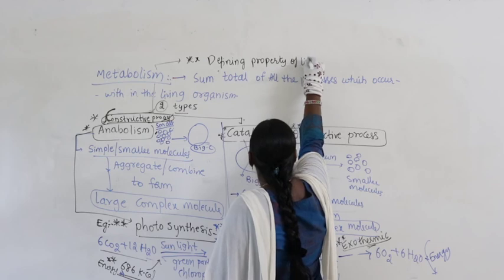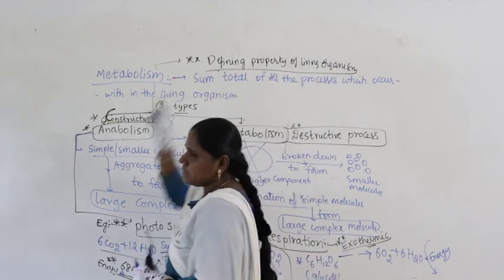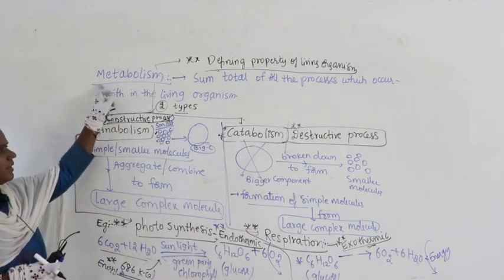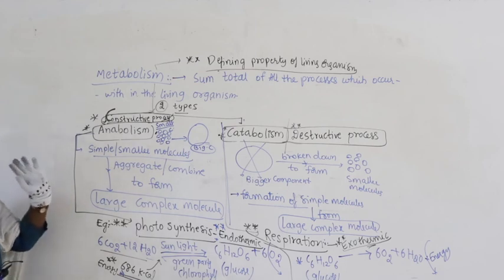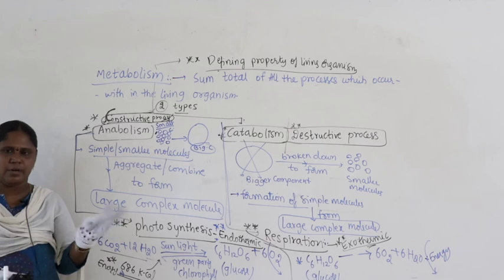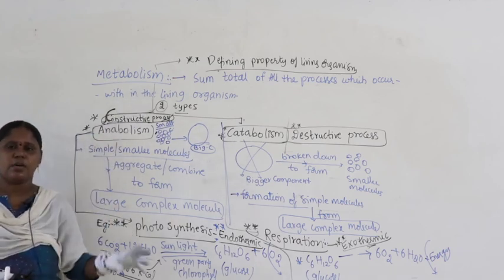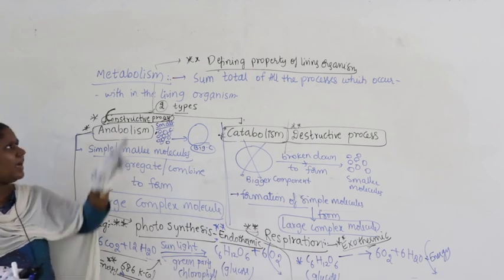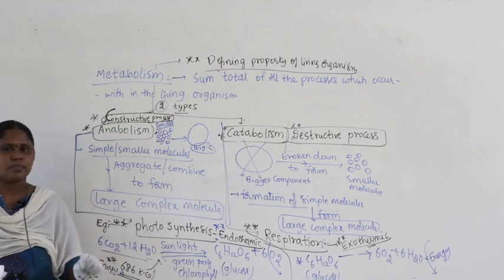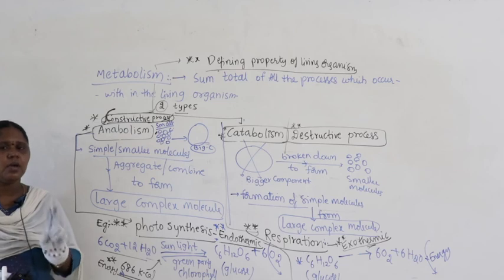Defining property of a living organism, meaning what? Yes, we can use metabolism in defining living organisms. I hope you got it, guys. Let me quickly revise it. Remember, we discussed two parameters, growth and metabolism. Growth is non-defining. Guys, the last point is very, very important. Metabolism is defining. These two final conclusions you need to remember very importantly.